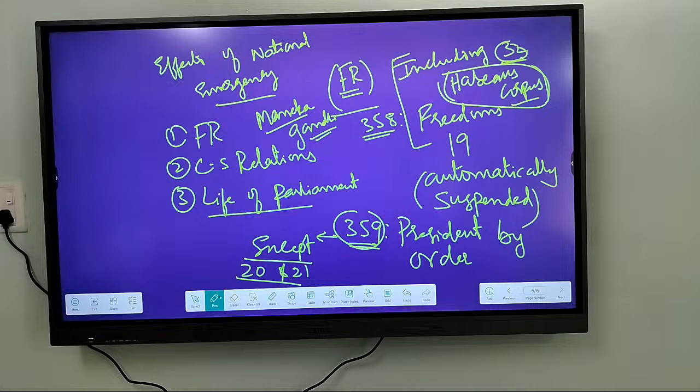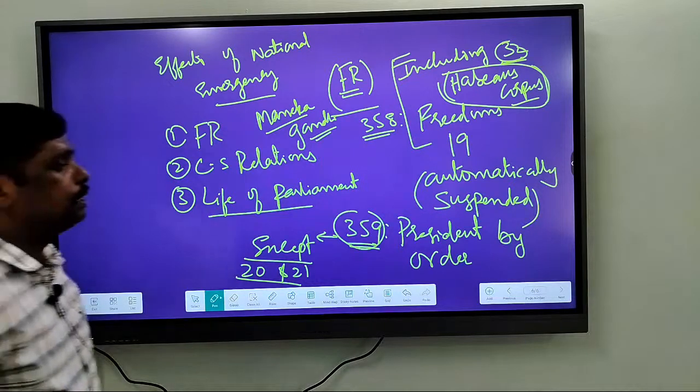Now going on to the next, the effect on center-state relations.